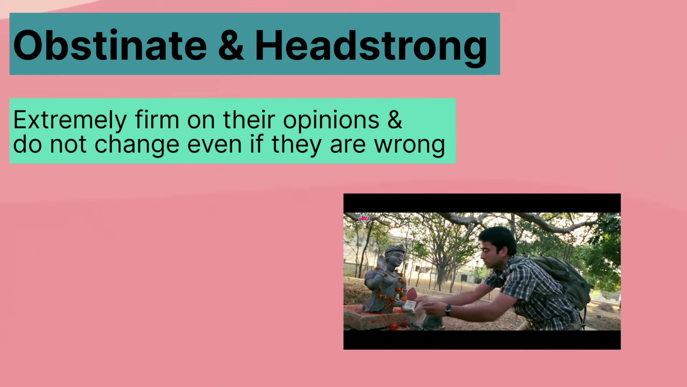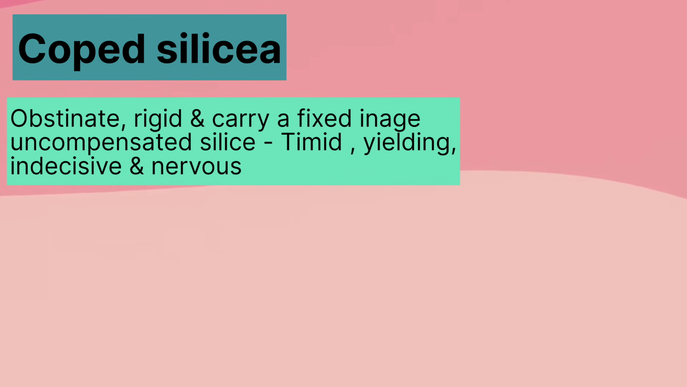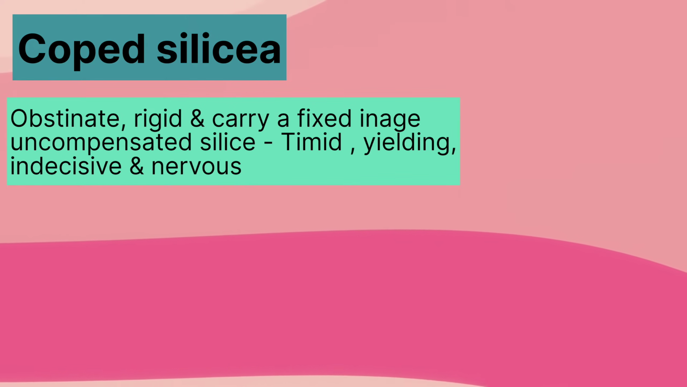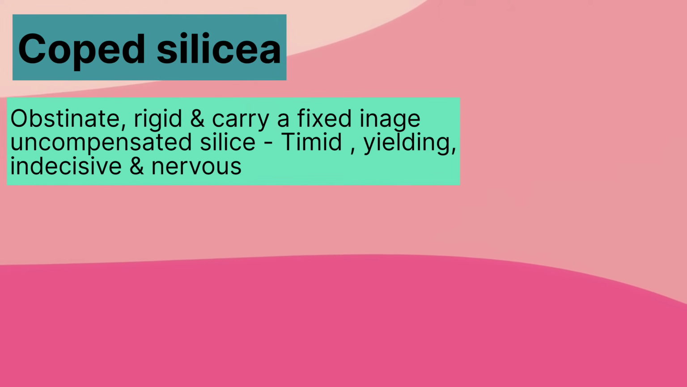Thus, after seeing the entire picture of Silicea, we can easily conclude that when the Silicea people are in their compensated state, that is, the state where their defense guards are on, they are obstinate, rigid, and always carry a fixed image. But when they are in an uncompensated state, they are timid, yielding, indecisive, and nervous.